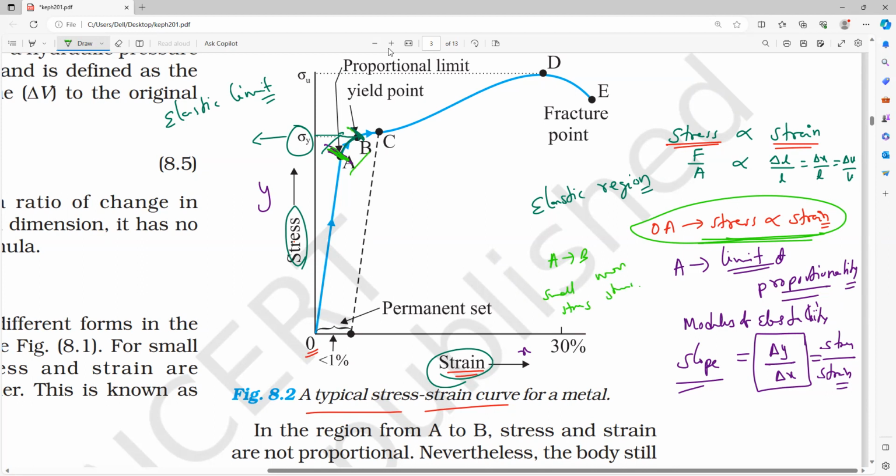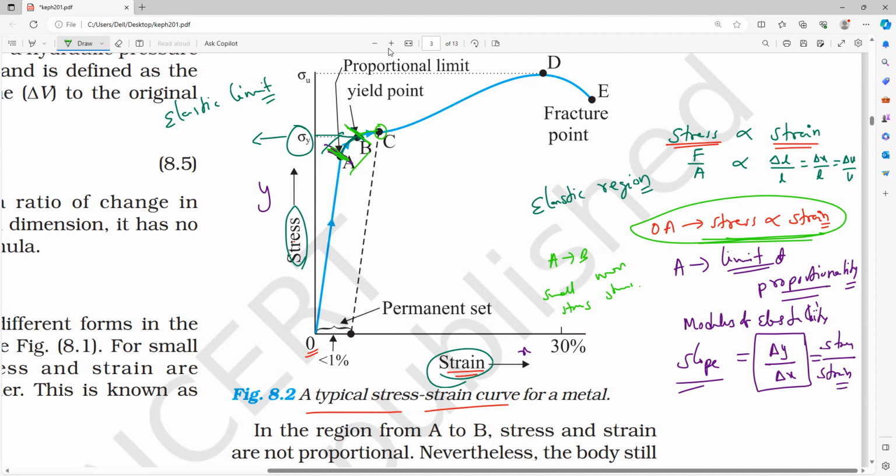Now, up to B point, it will be reversed. Means if you stop applying the force, the spring will come back to the same position, same shape, or whatever metal. Now, once the B point is crossed, after that you can see B to C. This is very, very important. B to C, that is what we call OC.